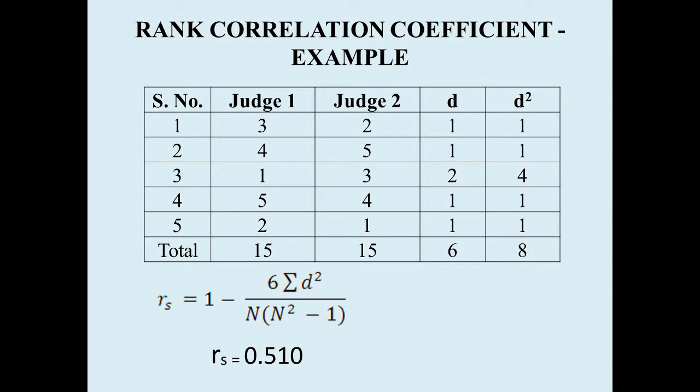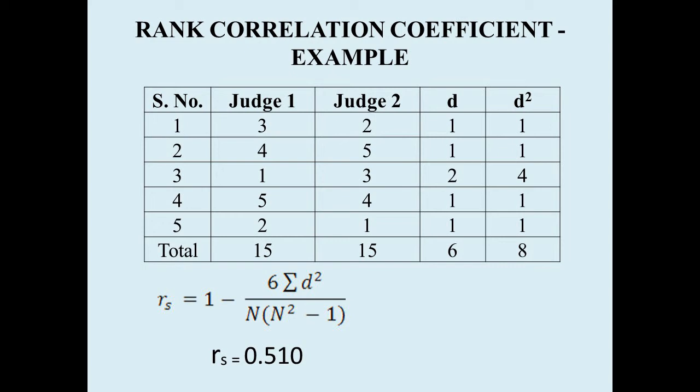The sum of d square itself is 8. We don't have to square it. So the formula is 1 minus 6 times 8, because sum of d square is 8, divided by n times n square minus 1, that is 5 times 25 minus 1, which is 5 times 24.